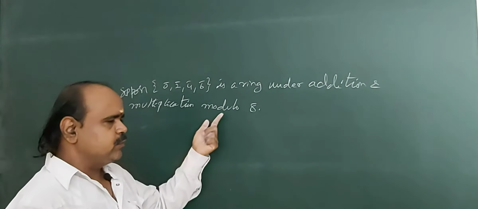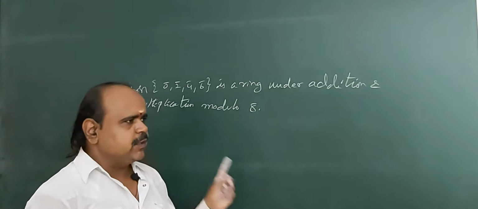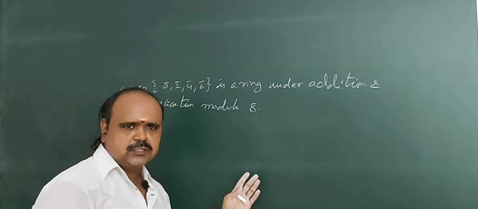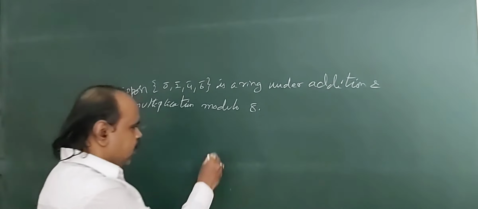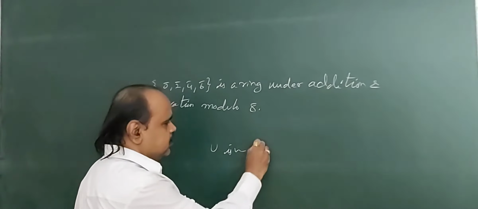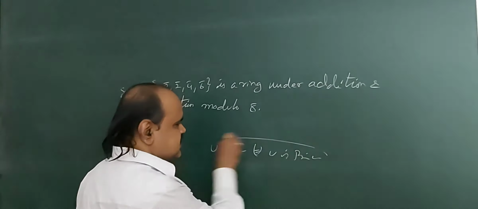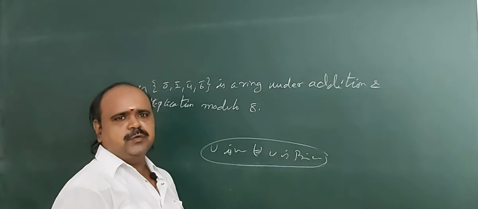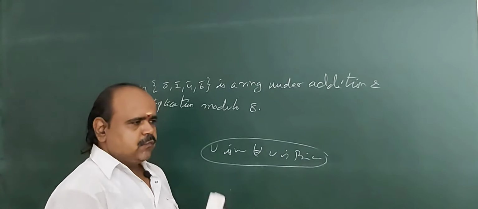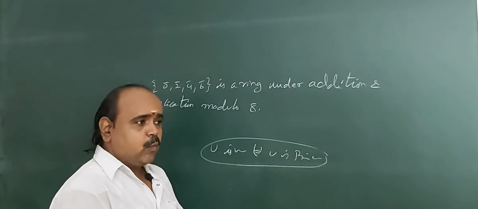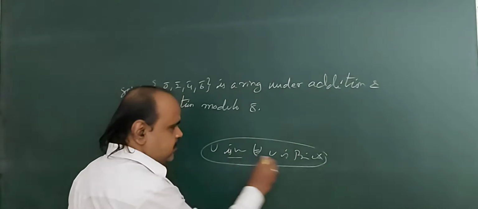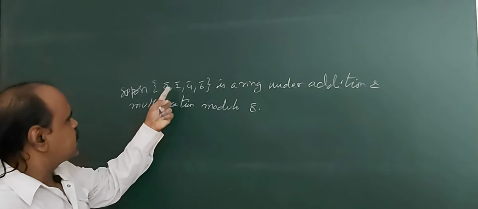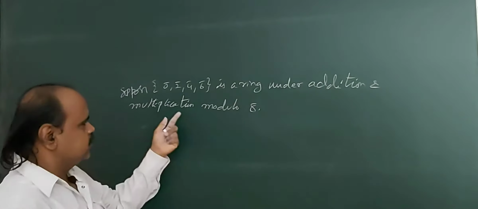So here we are going to explain the need of a commutative ring with unity for the statement U is maximal if and only if U is prime. If we want U is maximal if and only if U is prime, the necessity is the nature of the ring. What is that nature? The ring should be a commutative ring with unity. If the ring is not a commutative ring with unity, then how do we get the contrary of this statement, maximal if and only if prime? For that, see an example. Suppose {0 bar, 2 bar, 4 bar, 6 bar} is a ring under addition and multiplication modulo 8.